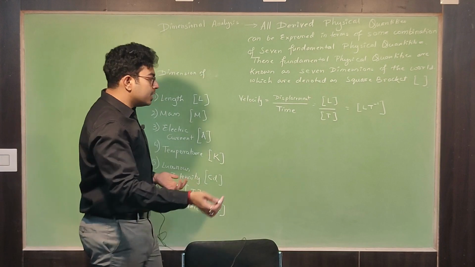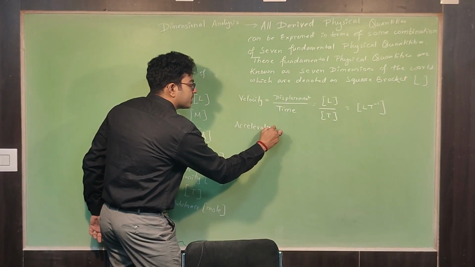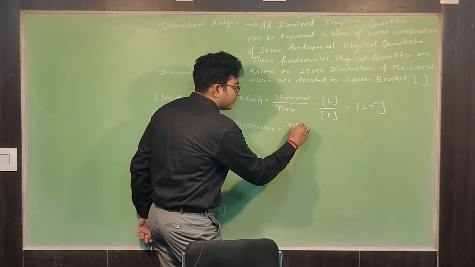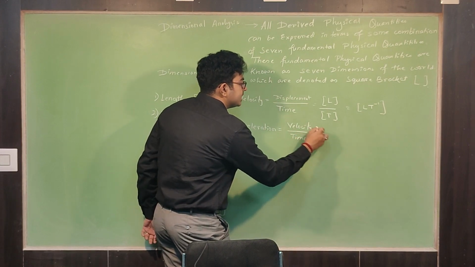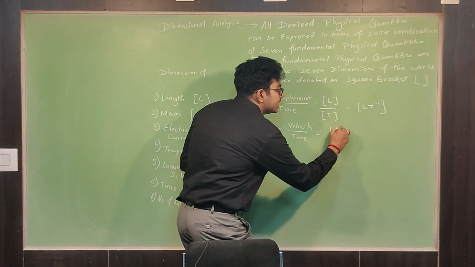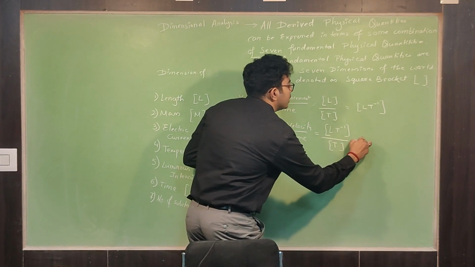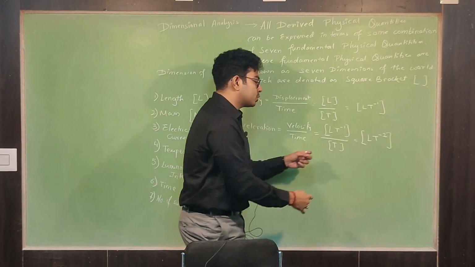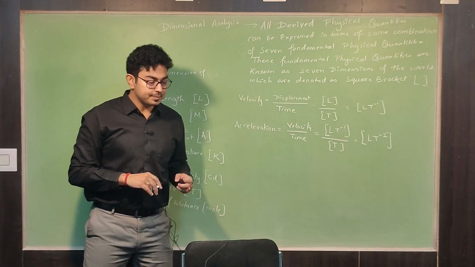Very easy. If you are asking me, sir, what is acceleration? Acceleration will be what? Velocity by time. What is the dimension of velocity? Just now we have found out. What is it? L T to the power minus 1 whole divided by time. How much we are getting? L T to the power minus 2. Why minus 2 when this T is going up? I hope you all know the laws of indices.